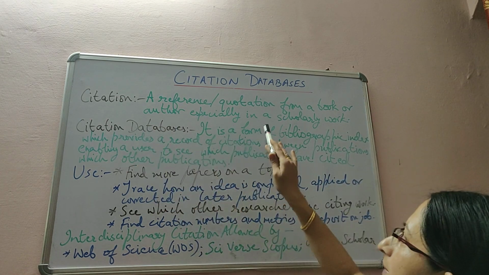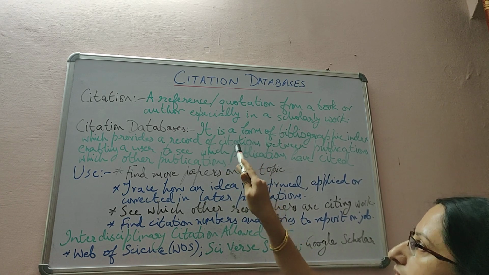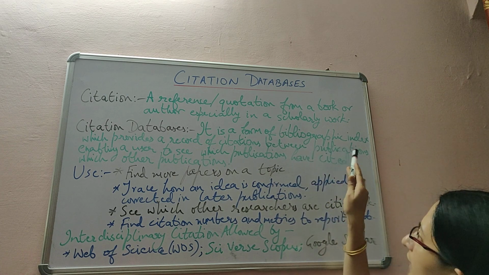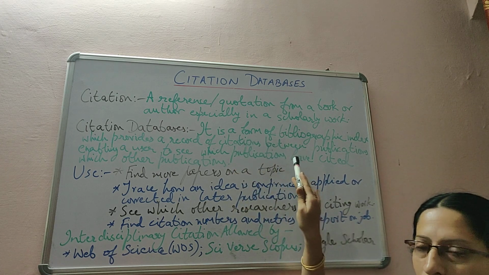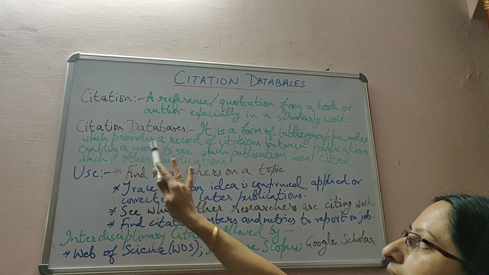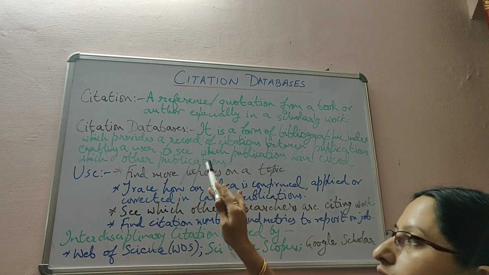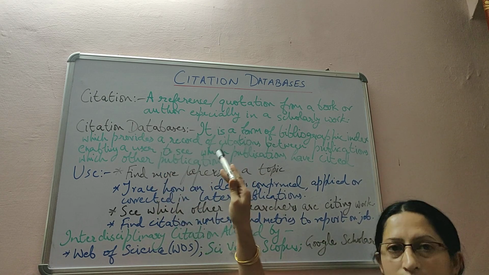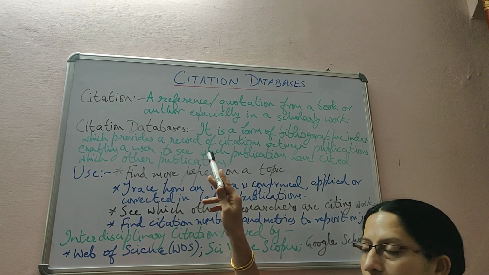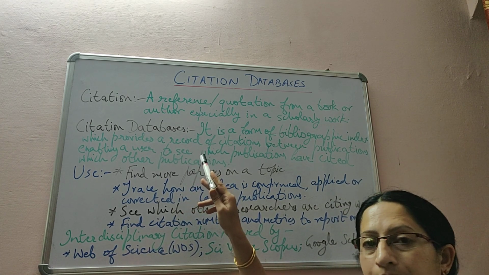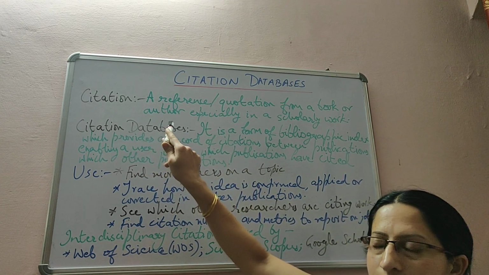Citation database is a type of bibliographic index which provides a record of the citations. It gives a record of citations between the different publications which have given the citations, and that is all recorded there. And how does it help? It enables a user to see which publications have cited which other publications. Authors in some publications might have given the names of some other publications or the authors of some other books. So that is all recorded in the citation database.